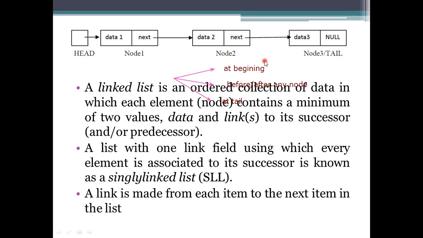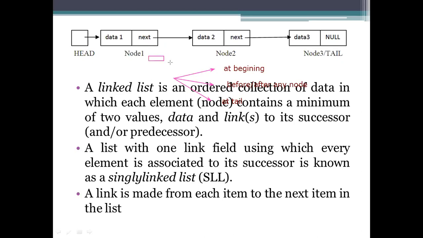What you have to do is set the next pointer to the inserted node. If you are inserting a node here, we need to specify the next pointer to point to the address of the new node, and then we need to create the pointer here.